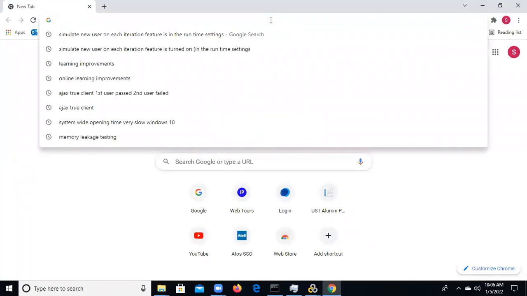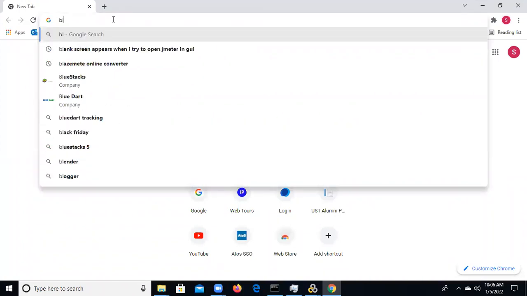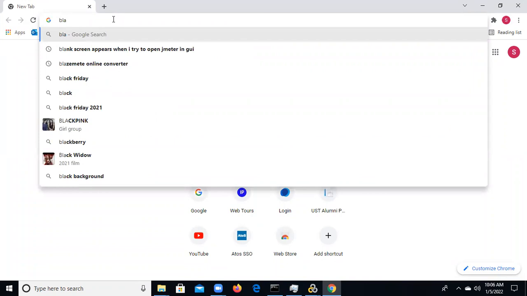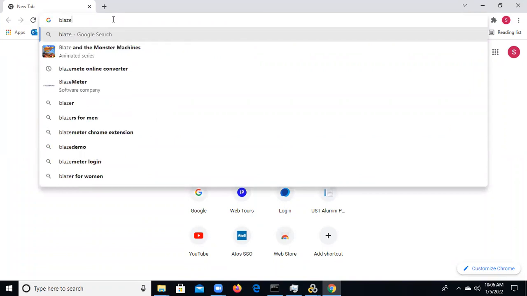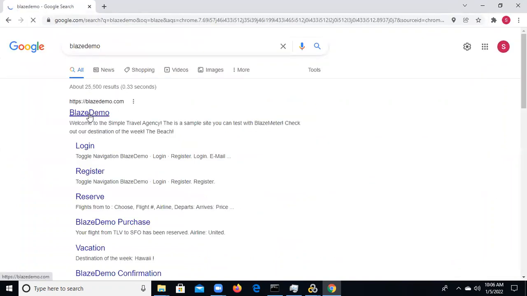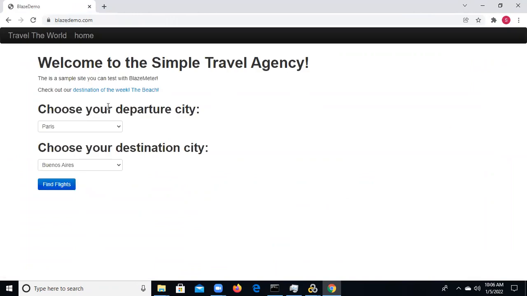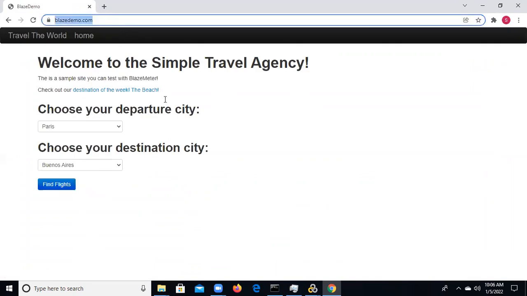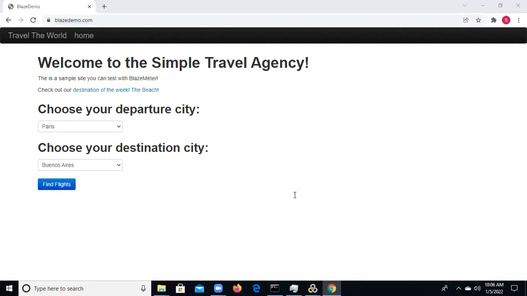So this is one of the Blaze demo sites. I will copy it in the chat window. Everyone can save it. Each and every one will record this also.